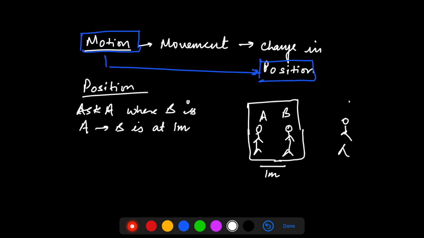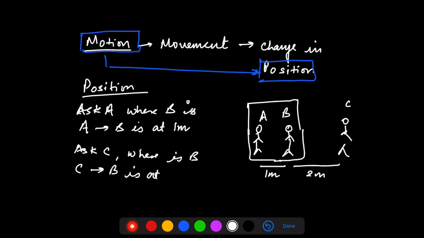Now let's say there's a person who is standing here outside the room, and let's call this person C, and let's say this distance is 2 meters. Now I'll ask the same question to C. So I'll say, C, tell me where is B? Then C will have a different answer, right?